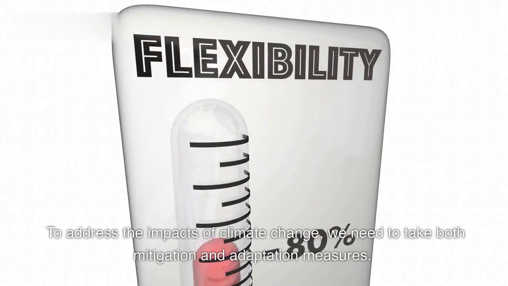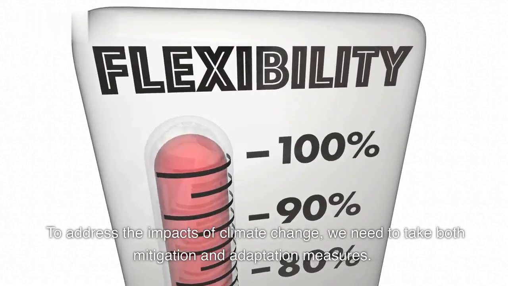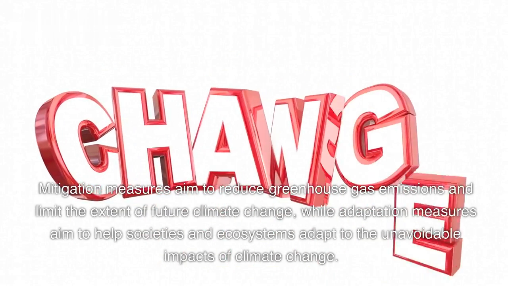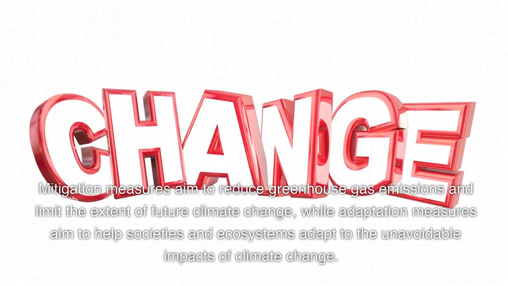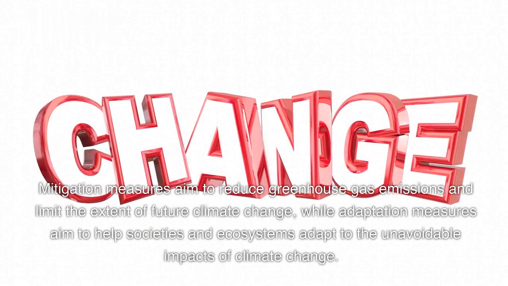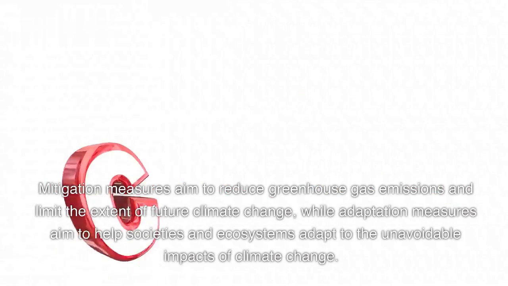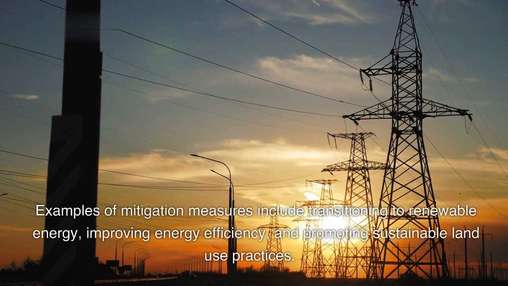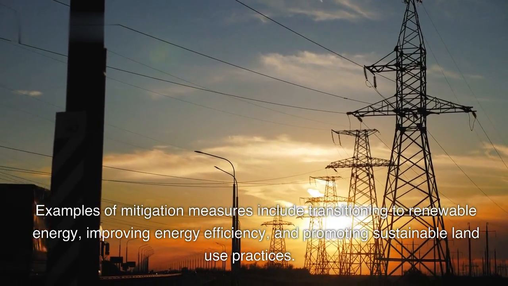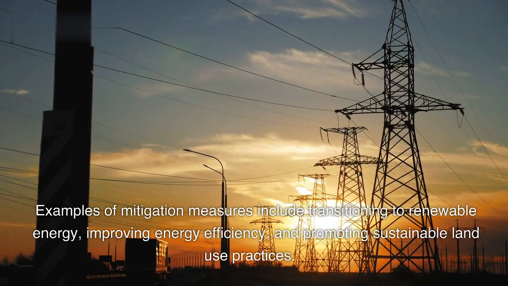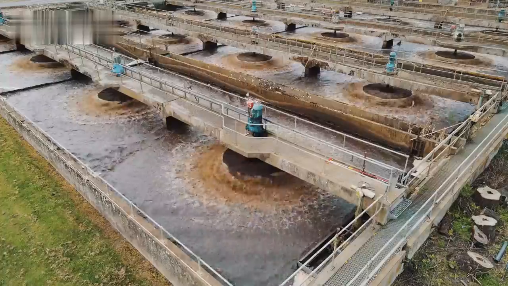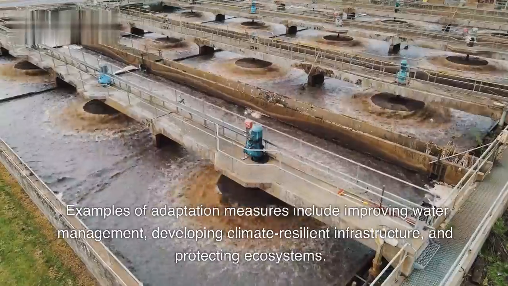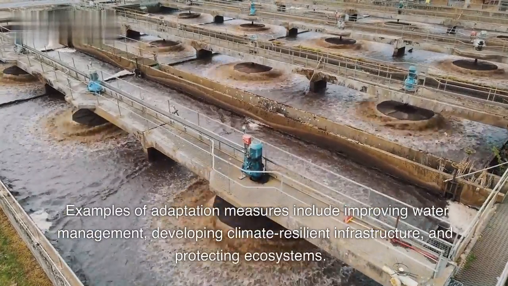To address the impacts of climate change, we need to take both mitigation and adaptation measures. Mitigation measures aim to reduce greenhouse gas emissions and limit the extent of future climate change, while adaptation measures aim to help societies and ecosystems adapt to the unavoidable impacts of climate change. Examples of mitigation measures include transitioning to renewable energy, improving energy efficiency, and promoting sustainable land use practices. Examples of adaptation measures include improving water management, developing climate-resilient infrastructure, and protecting ecosystems.